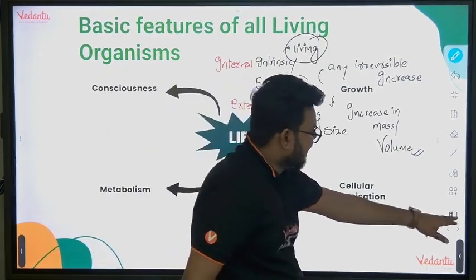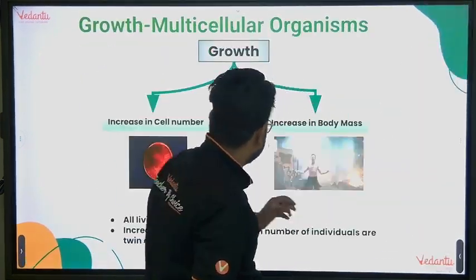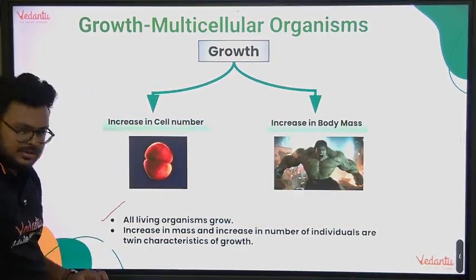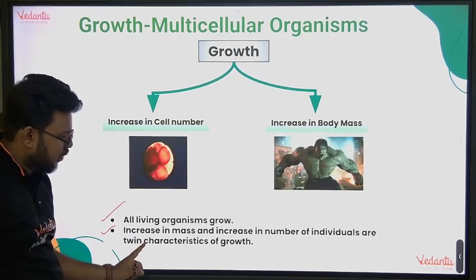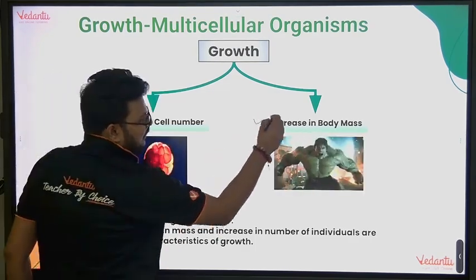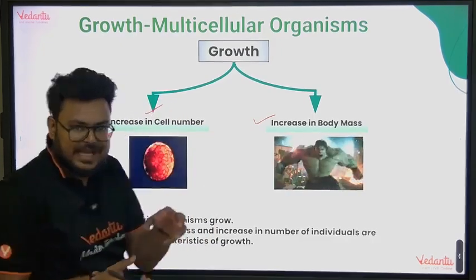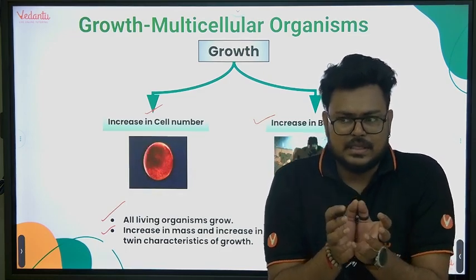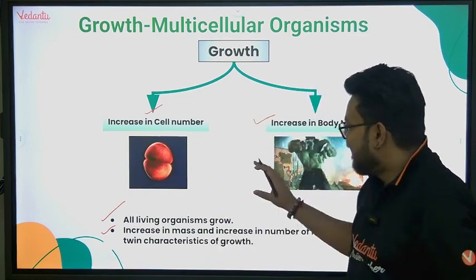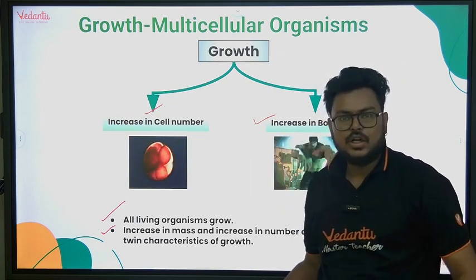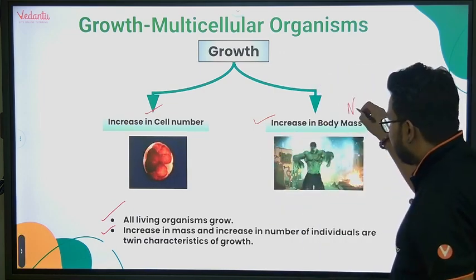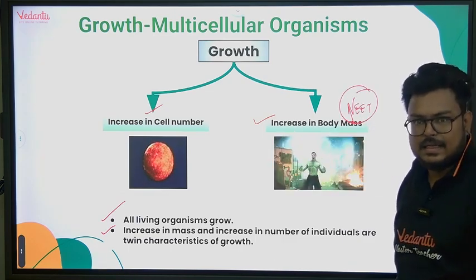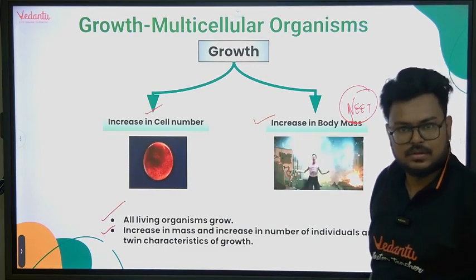So growth is what? Increase in size, or we can say mass. Any increase in size or body mass can be considered as growth. All living organisms grow. Increase in mass and increase in number of individuals are twin characteristics of growth. Very important: increase in body mass and increase in cell number. When we were very small, we had thousands of cells, or let's say lakhs of cells. Now when we are this big, we have millions of cells. So increase in number represents growth. It's a very important question that always comes in NEET exam: what are the twin characteristics of growth? Increase in body mass and increase in cell number. You can write it somewhere in your notes also, right?